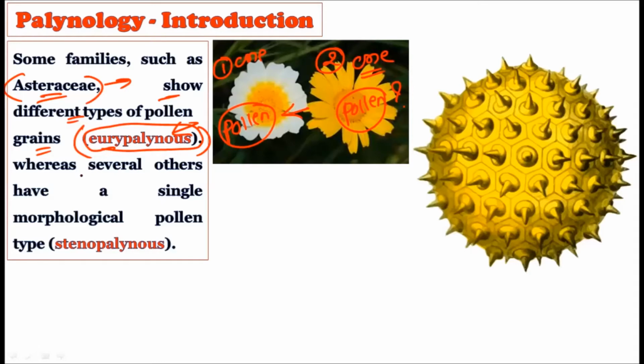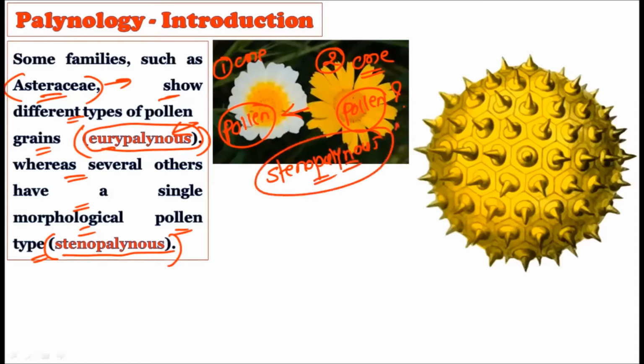Okay, whereas several others have a single morphological pollen type. That is, similar kinds of pollen grains are produced throughout the family. In such a case, we use the term Stenopalynous. Okay, what is the meaning of Stenopalynous? When we say Stenopalynous, it means they produce only one kind of pollen grain. Morphologically, similar kinds of pollen grains are produced in the family. In such a case, we use the term Stenopalynous, and if the family is producing different kinds of pollen grains, then we use the term Eurypalynous.